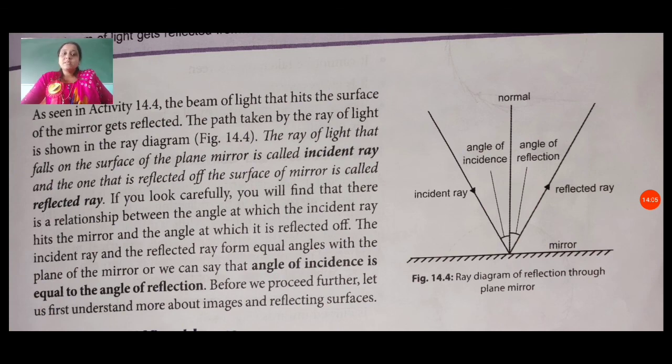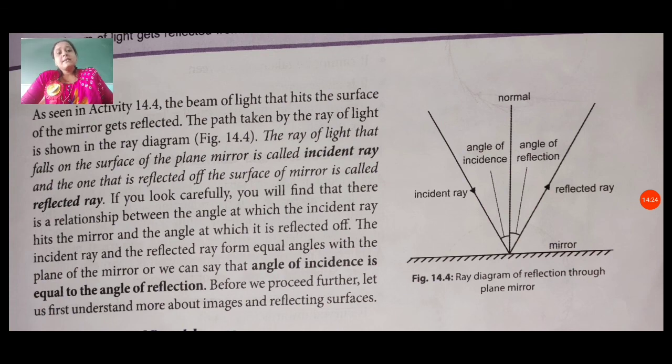Before we proceed further, let us first understand more about images and reflecting surfaces. We have also covered them in detail in our textbook. We will talk about them in our next session.